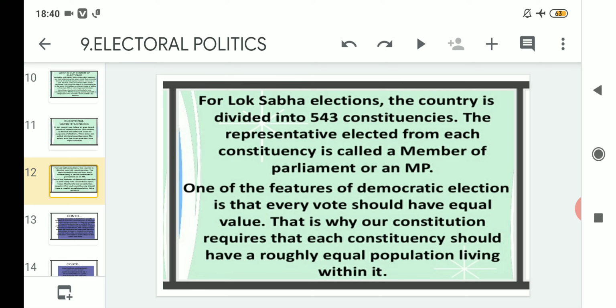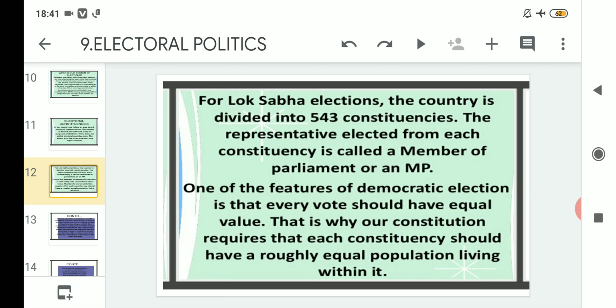One of the features of democratic election is that every vote should have equal value. That is why our constitution requires that each constituency should have a roughly equal population living within it. One unique feature of our democratic process is that each vote has equal value. If you give your vote, it is counted as one vote.